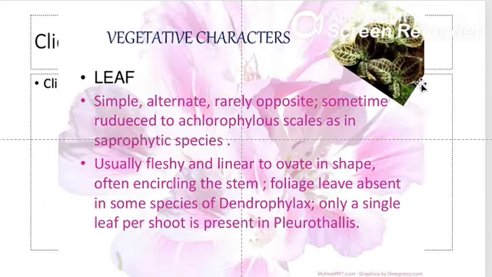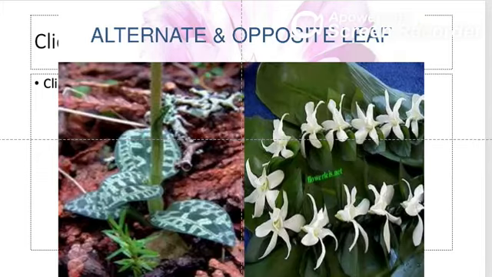They are simple, they can be linear or ovate, they can be alternately or oppositely arranged, and they have parallel venation because they belong to the monocot subdivision. So that is the end of the vegetative characteristics.